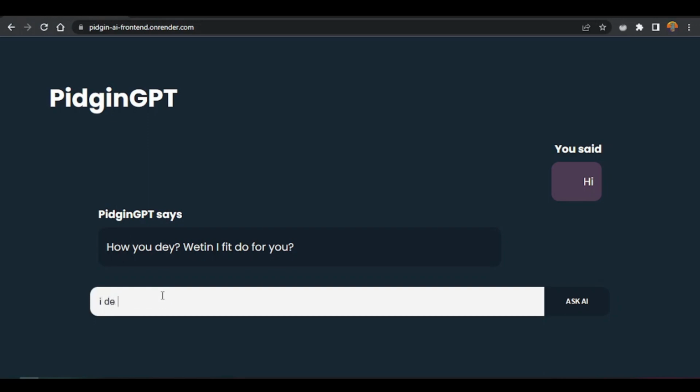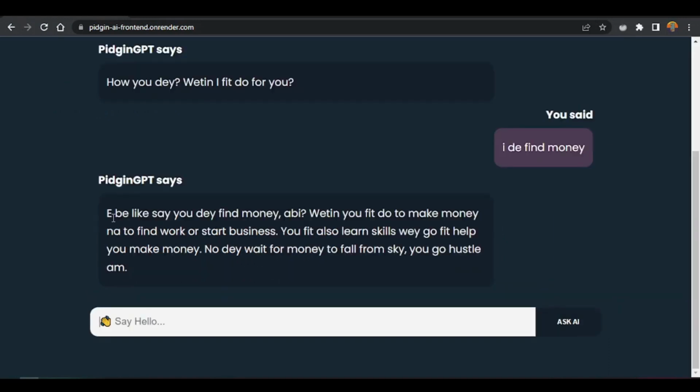Make I say I dey find money, and you dey see say e dey respond. So you say e be like say you dey find money. I be wetin you wan take the money do? Na to find work or start business? E dey even ask me say shey I wan find work or I wan find business. So una don get the idea.